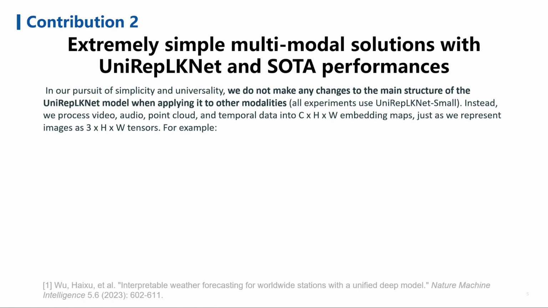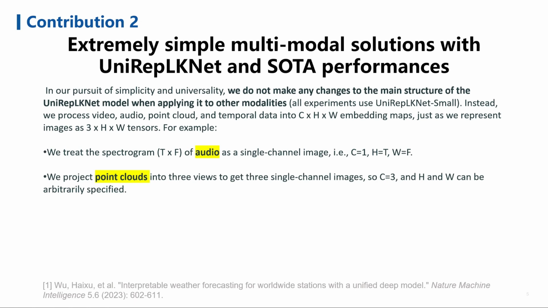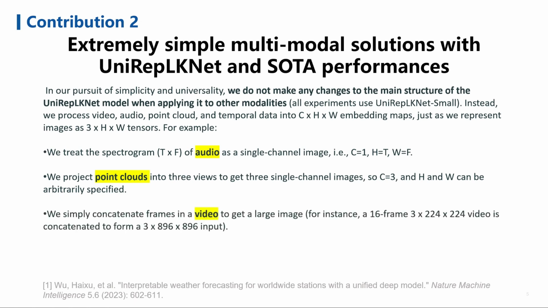For example, we treat the spectrogram of audio as a single-channel image, where C equals 1, H equals T, and W equals F. We project point clouds into 3 views to get 3 single-channel images, making C equal 3, while H and W can be arbitrarily specified. We simply concatenate frames in a video to get a large image.